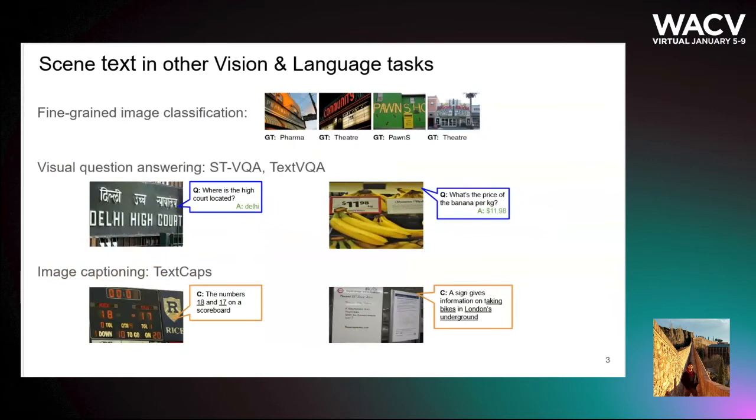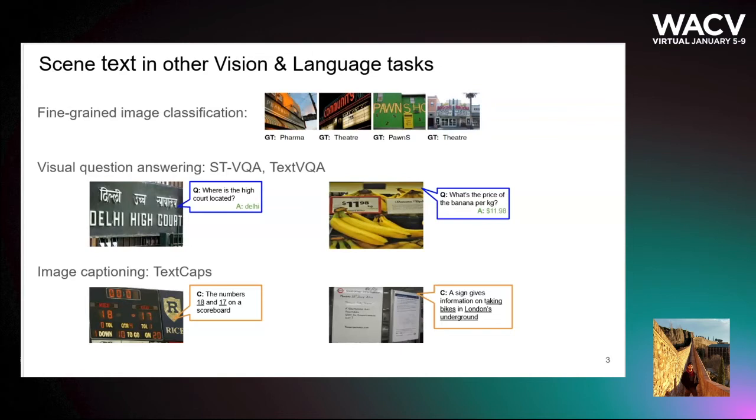Previous vision and language tasks employ syntax, such as fine-grained image classification and retrieval, text VQA and STVQA datasets in visual question answering, and in image captioning with the TextCaps and BizWiz datasets. However, it is important to note that these existing datasets contain a big bias that focuses mostly on the syntax information that is present in an image. So in these cases, syntax cannot be considered incidental.